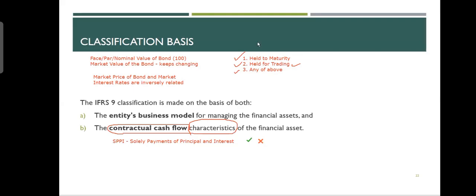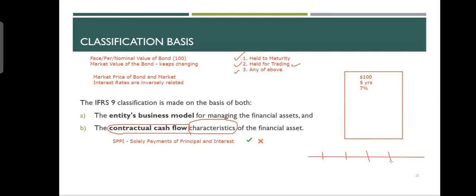I go back to my bond again, and I just actually erased it. I should not have. This bond was $100, and it was for 5 years, and it was for 7%. Okay. So what this bond was giving, there is a promise that whoever has this bond will get every year in 5 years $7 here, $7 here, $7 here, plus $100 here, the last payment.